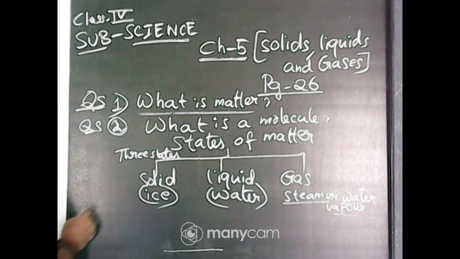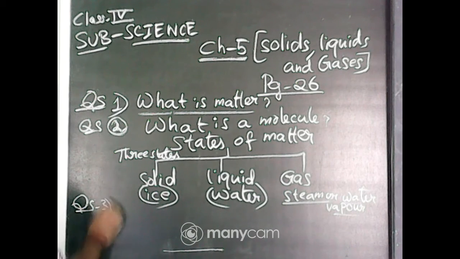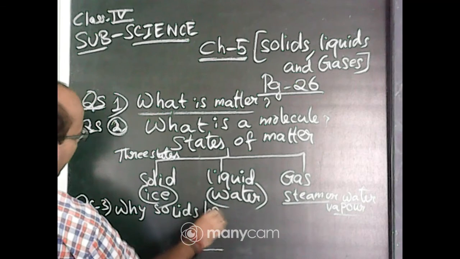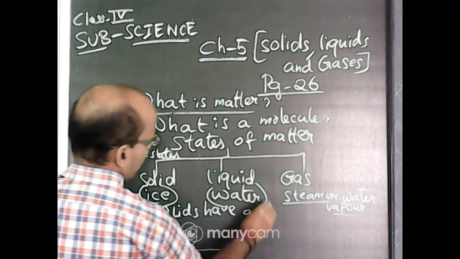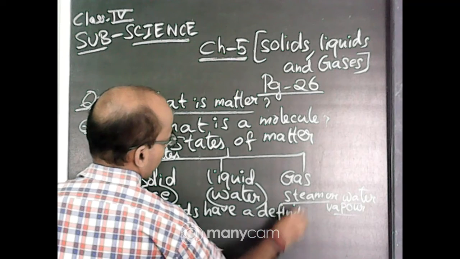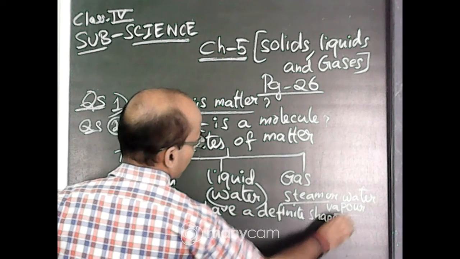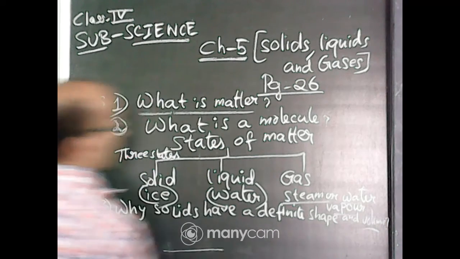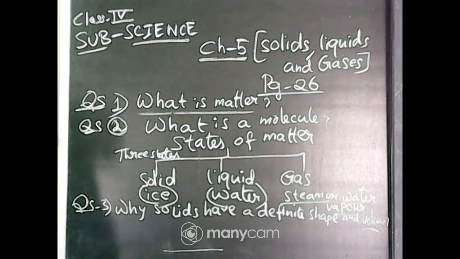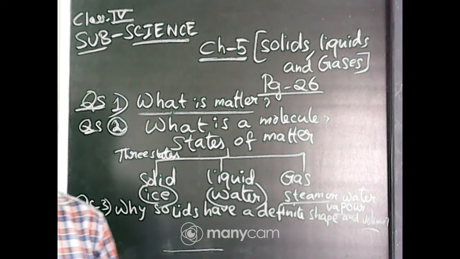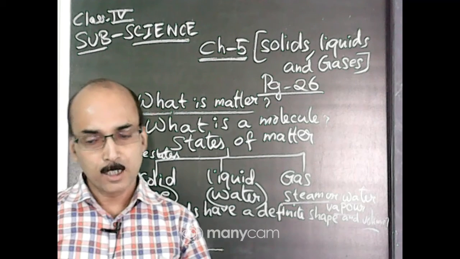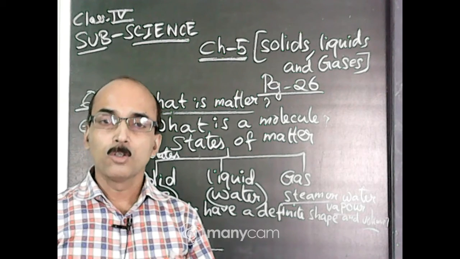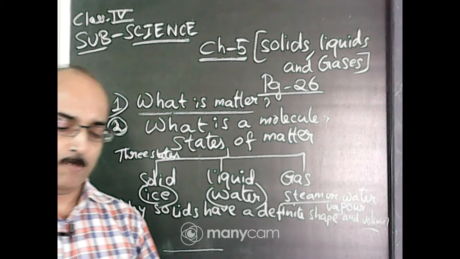There is a question: why do solids have a definite shape and volume? Your answer is, in solids the molecules are very closely packed, so the molecules are not able to move freely. So they have definite shape and definite volume.